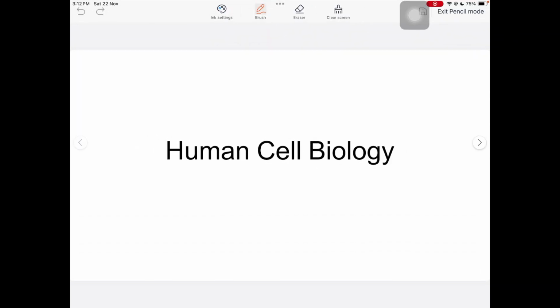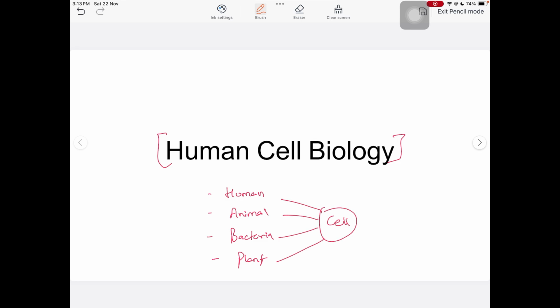Today we'll be discussing cell biology. This, from an exam point of view, is a very important topic to discuss. You see, a human, an animal, a bacteria, a plant, all are made up of a basic simple component, the cell. So, the cell is responsible for life in all living things. Let us start uncovering what the cell is made up of.